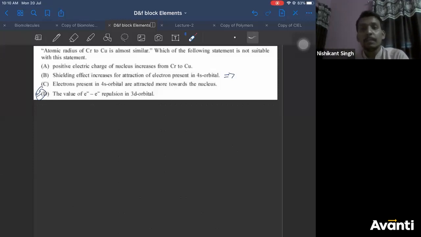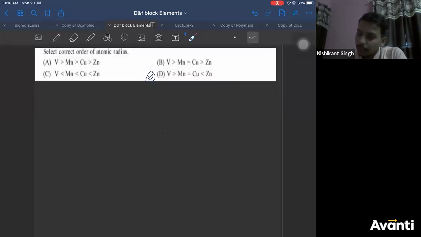Therefore, shielding effect is a bigger factor in a group. In a period, you don't apply shielding effect as a bigger factor, right? So that's why your answer here will be D. Yeah, in the previous question, you were asking about the correct answer, right?